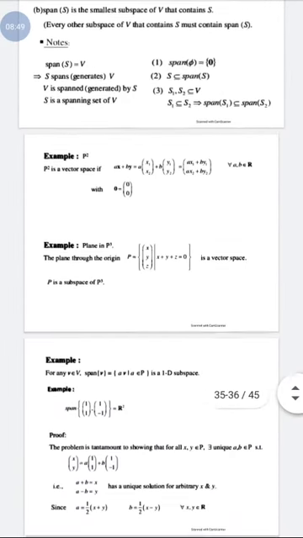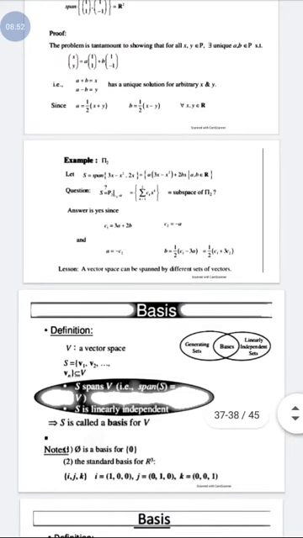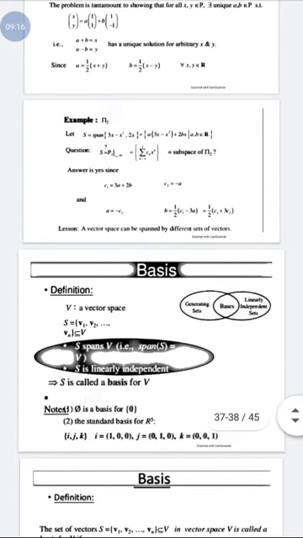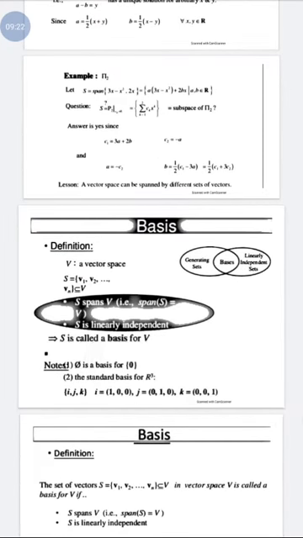We have discussed the span of the vectors, and now what is a basis? The definition of a basis is that the vectors should be a subset of the vector space, these vectors should span the space, and those vectors should be linearly independent. Then the vectors can be a basis, otherwise the vectors can't be a basis. Just like the null set is a basis for the zero vector space, and the standard basis for R3 is i, j and k.